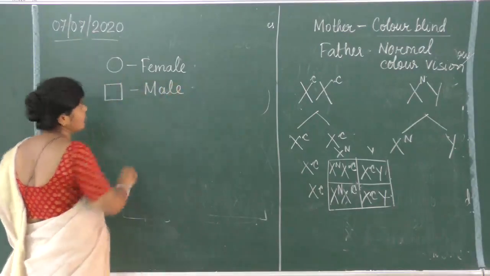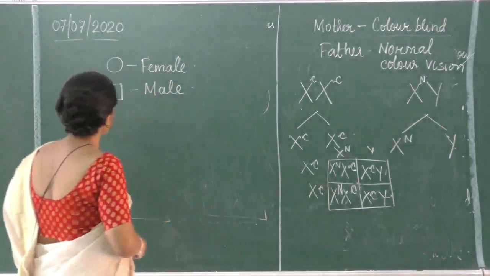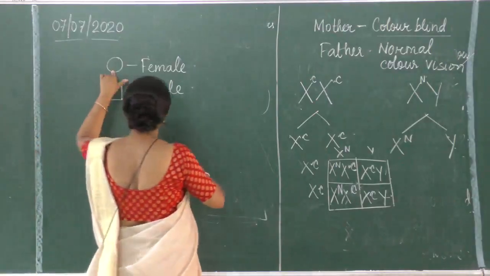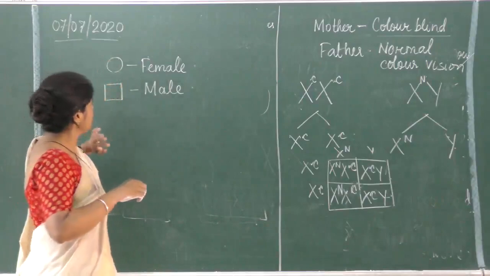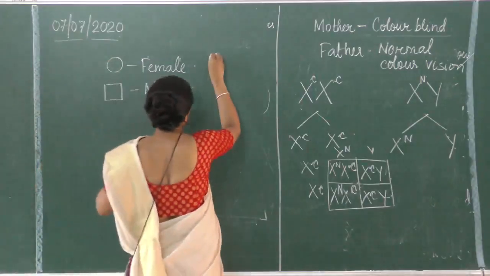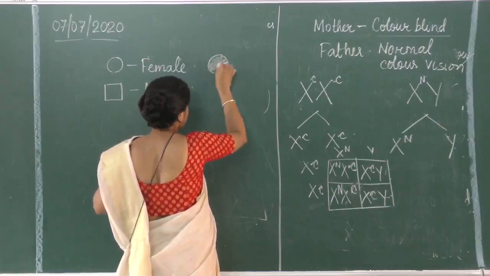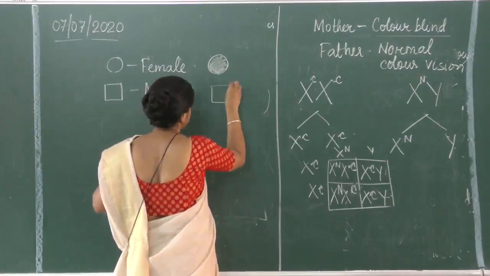Since it is there in your book, that is why, but so far it has not come, and it is something very easy. So suppose dominant and recessive characters. Dominant characters we show like this, hollow circle, is it clear? Male, hollow, is it all right? And recessive or defective characters, we usually show like this.